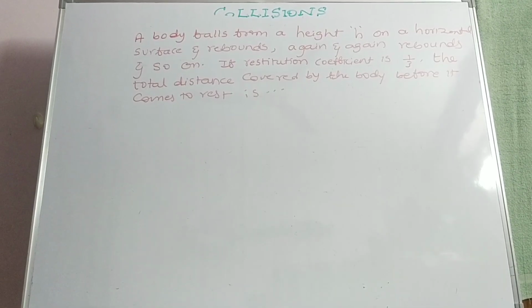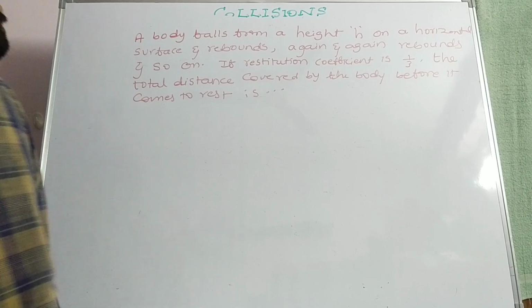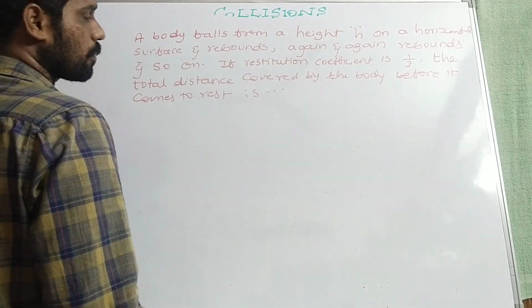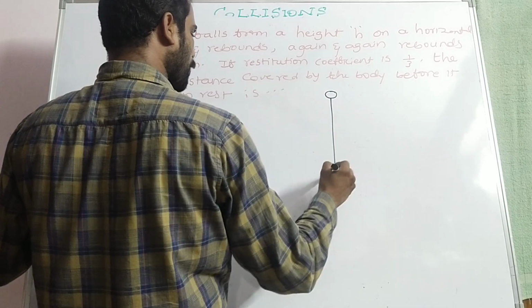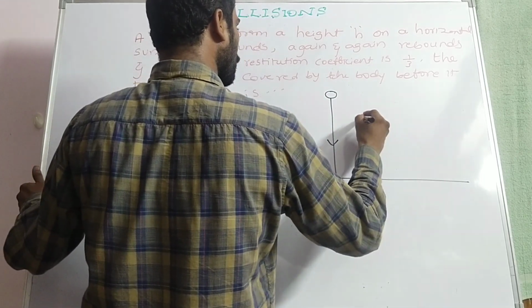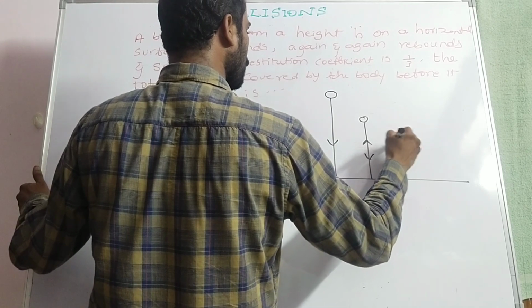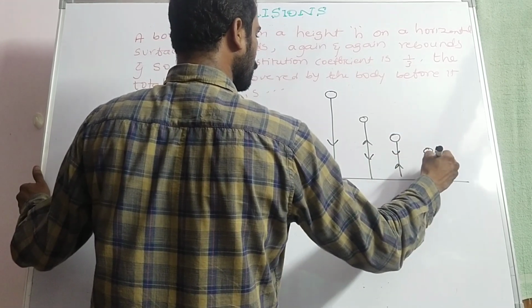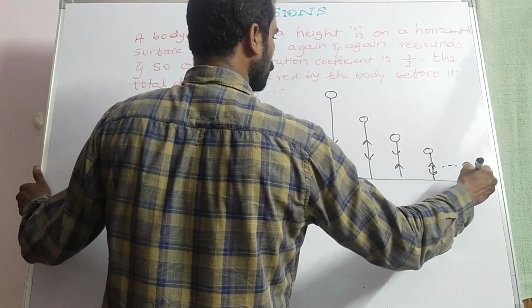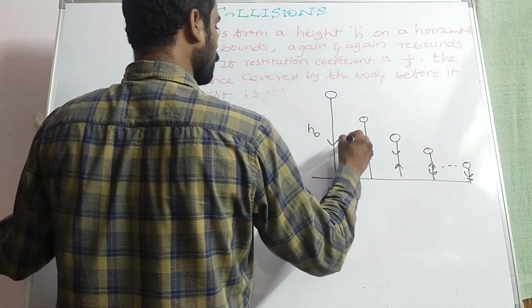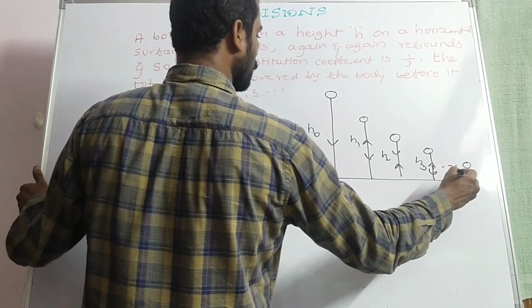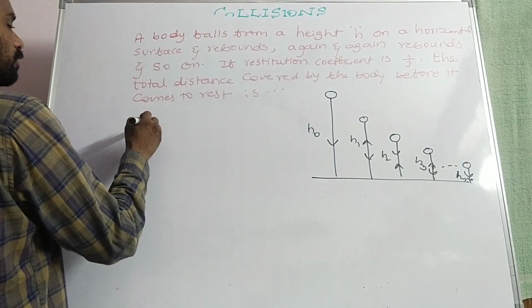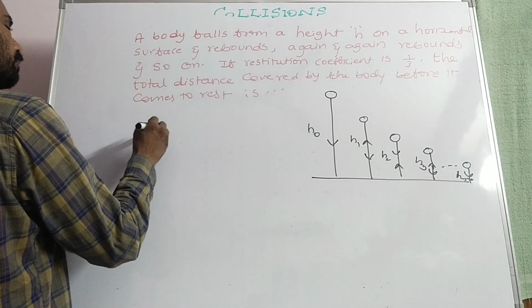A body falls from a height h on a horizontal surface and rebounds again and again, and so on. If the restitution coefficient is 1 by 3, the total distance covered by the body before it comes to rest is, that is, we know after n number of impings, the body will travel a certain distance, so called h0, h1, h2, h3, hn. Then total distance traveled, distance d is equal to